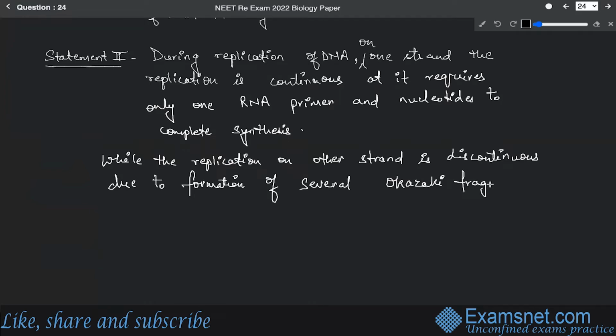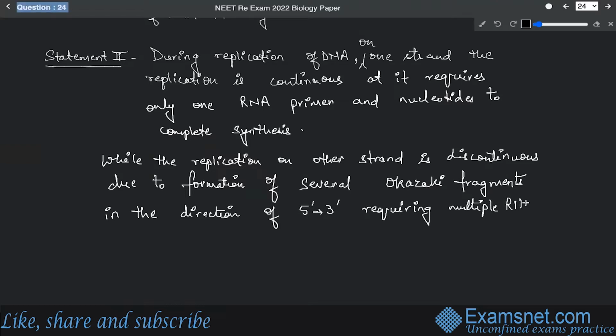So Okazaki fragments are nothing but DNA fragments only, formed in the direction of 5 prime to 3 prime, requiring multiple RNA primers.